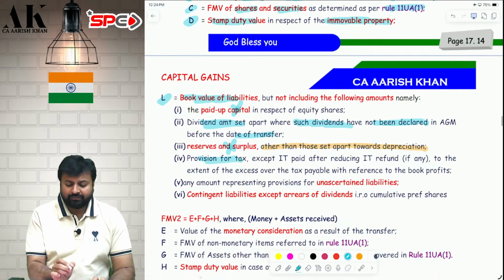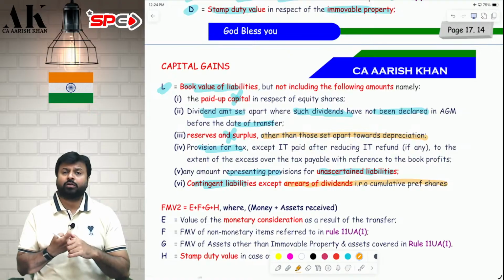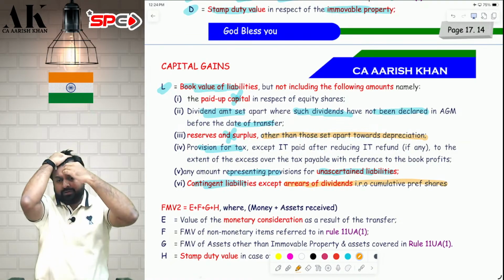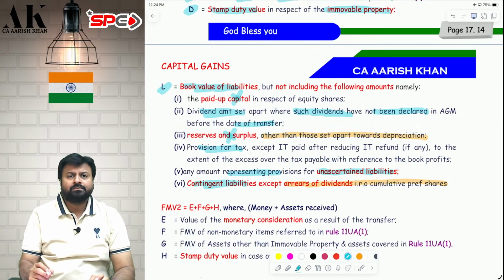Then don't take provision for tax. Then don't take uncertain liabilities. Then don't take contingent liability, but in contingent liability, take arrears of dividend in respect of cumulative preference shares. That you have to take. Arrears of dividend in case of cumulative preference shares, that you have to take for the purpose of calculation. This is your L. A plus B plus C plus D minus L.